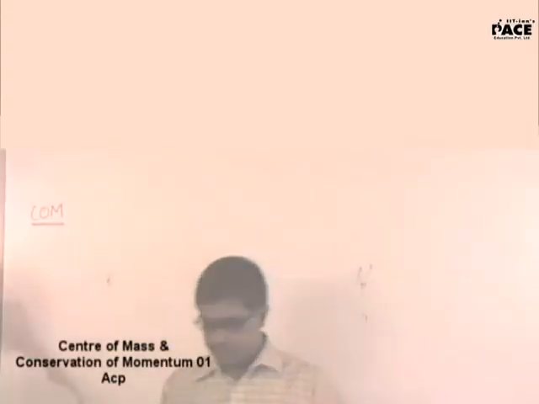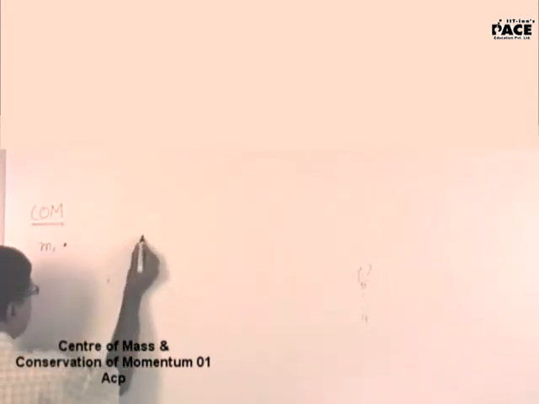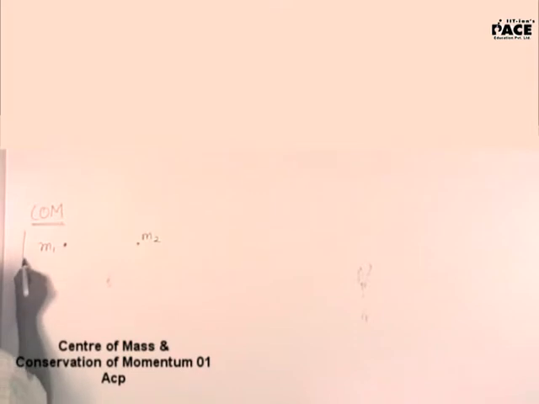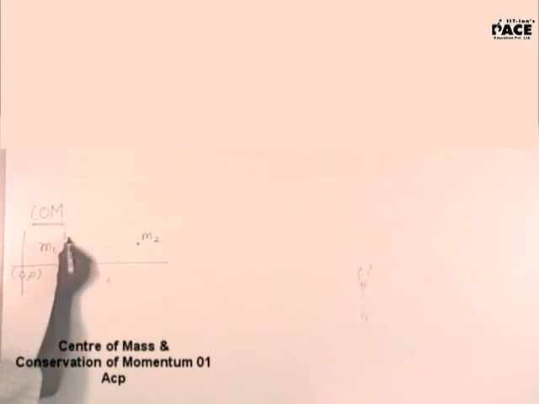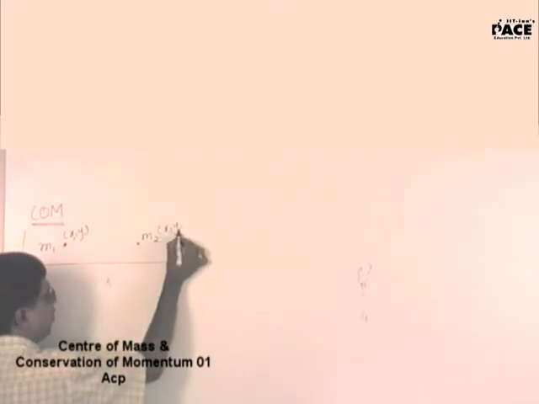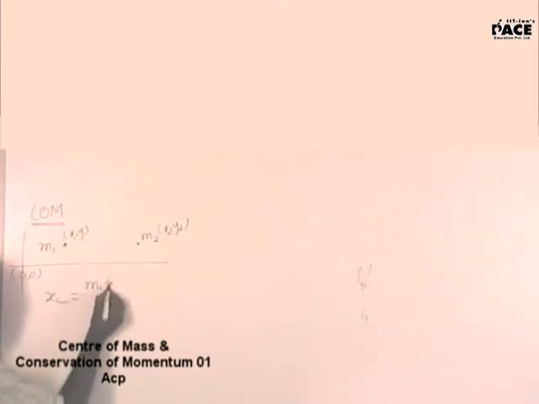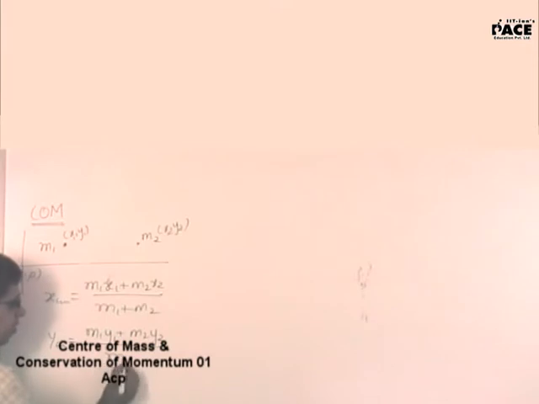Center of mass. By definition, if I have one particle of mass m1 here, another particle of mass m2, I have the coordinate origin as 0, 0 here. Now coordinates of this are x1, y1. Coordinates of this are x2, y2. XCM, center of mass, is defined as (m1 x1 plus m2 x2) upon (m1 plus m2). Similarly, YCM is defined as (m1 y1 plus m2 y2) upon (m1 plus m2).